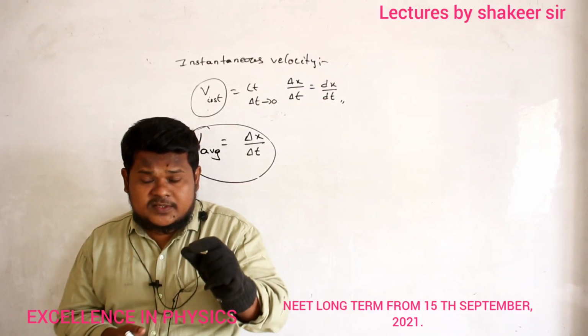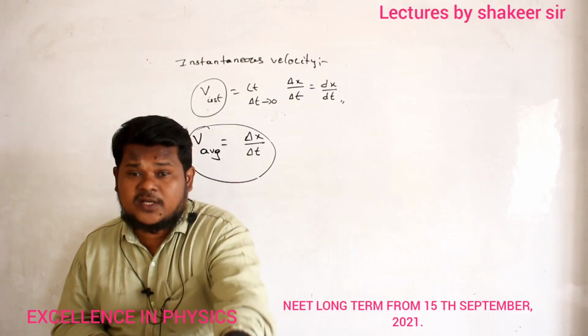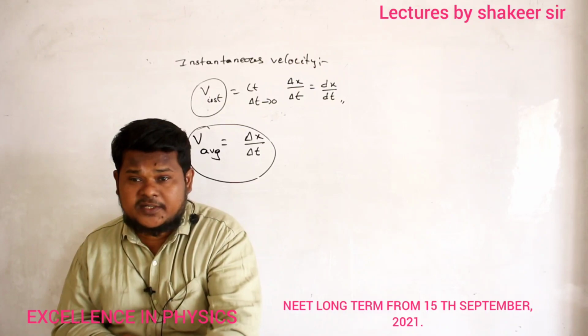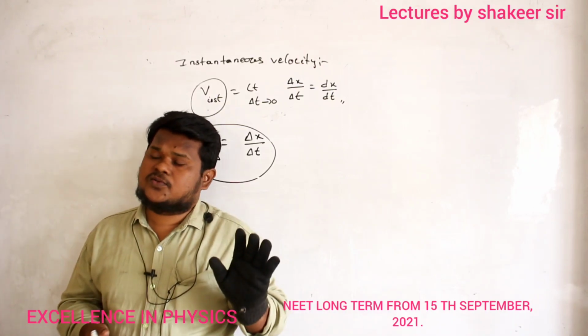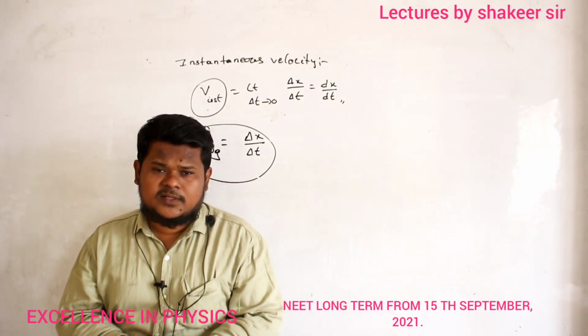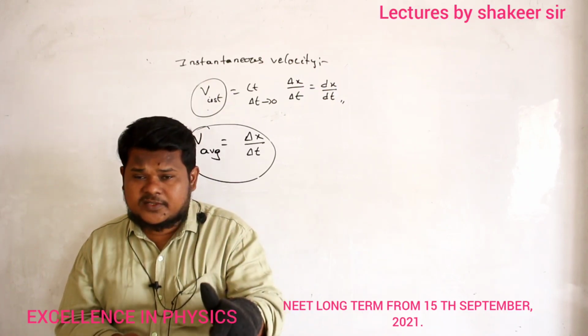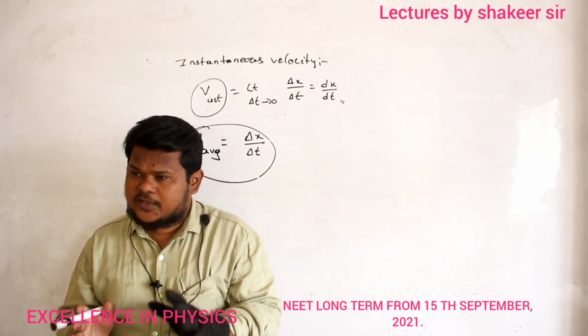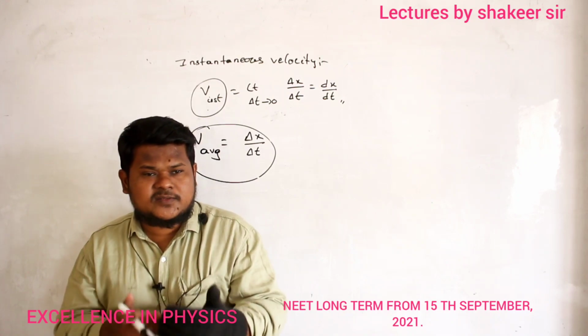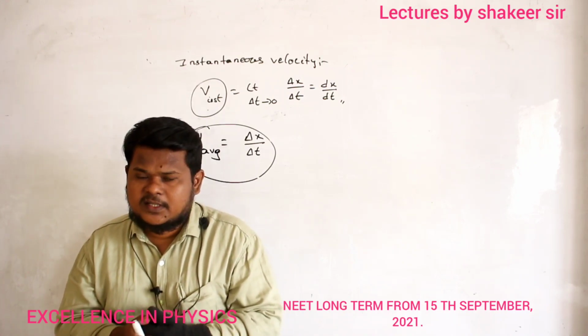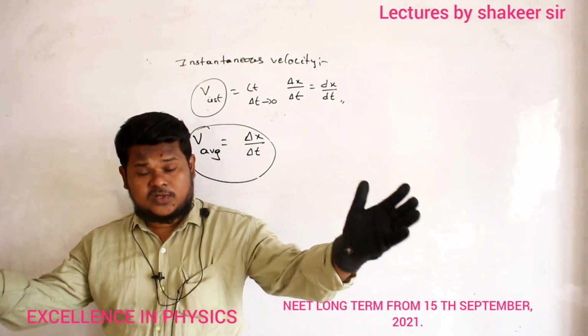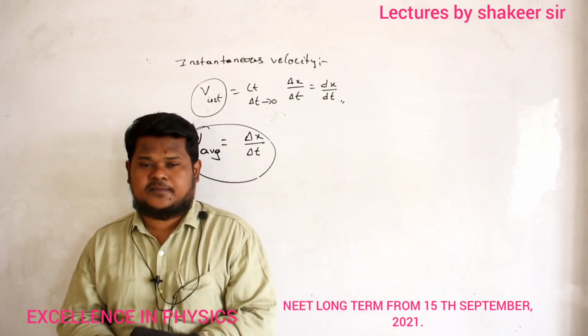It means the velocity at a particular instant of time. Particular instant means the time interval is so small that it is almost equal to 0. So what is the difference between average velocity and instantaneous velocity? Average velocity means total displacement divided by total time.